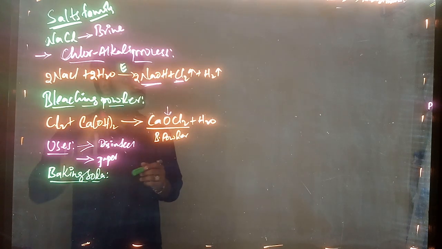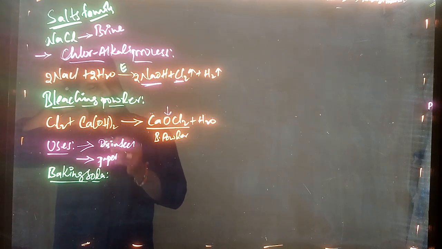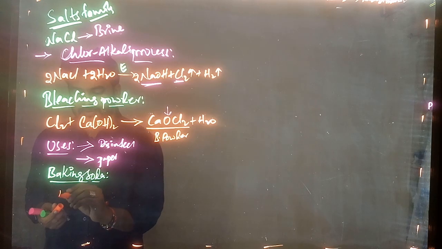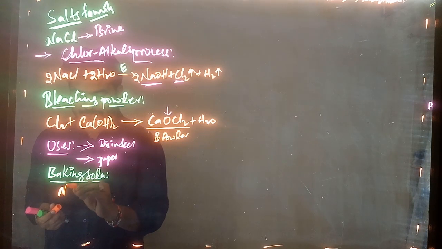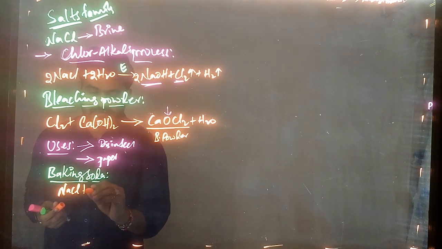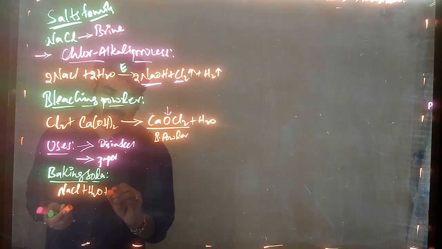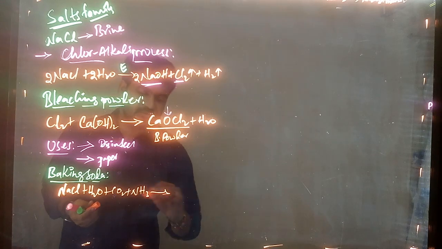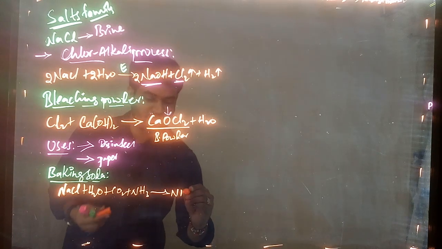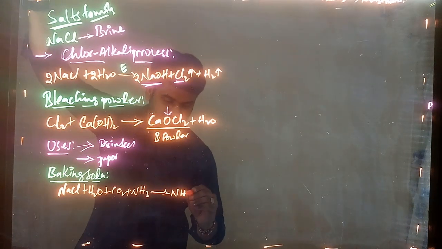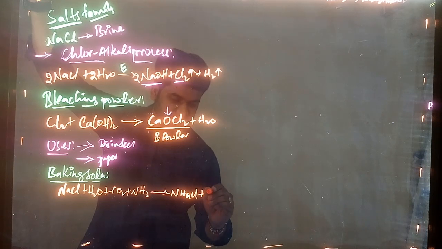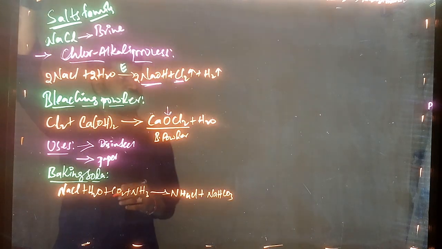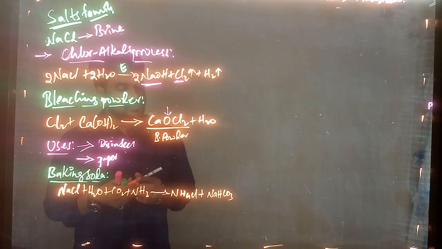How to prepare this baking soda? From NaCl only, I'll write the equation first. NaCl plus H2O plus CO2 plus NH3 we are taking here. So we'll get NH4Cl and NaHCO3.